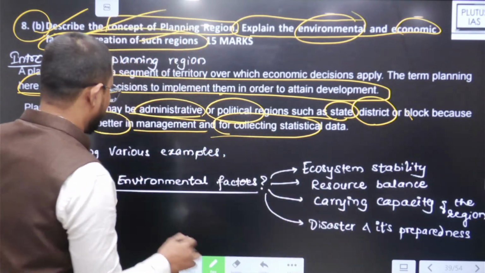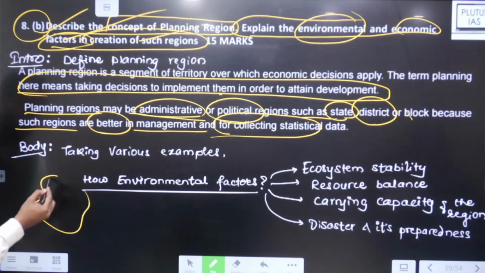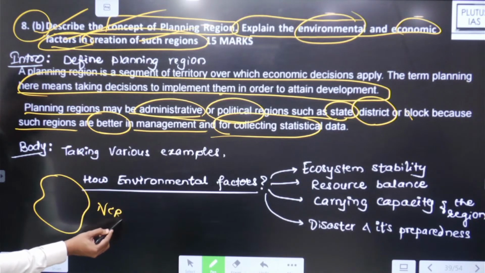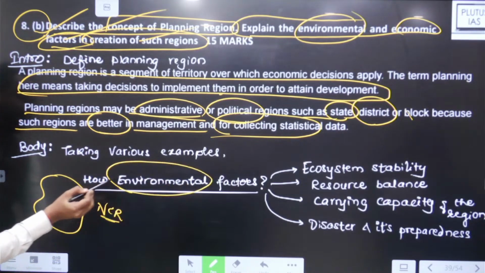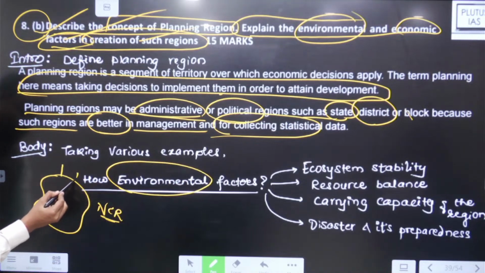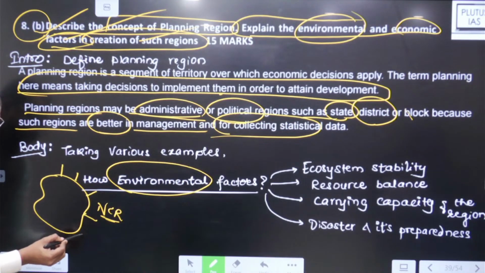For example, for Delhi, Delhi is the National Capital Region. So which environmental factors do you have to consider to define the boundaries of this NCR, right?